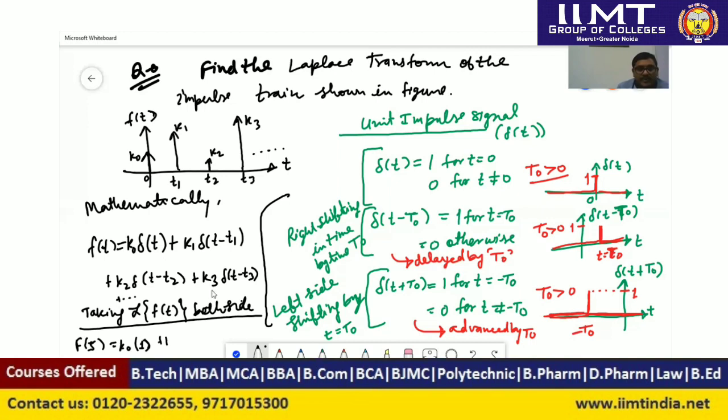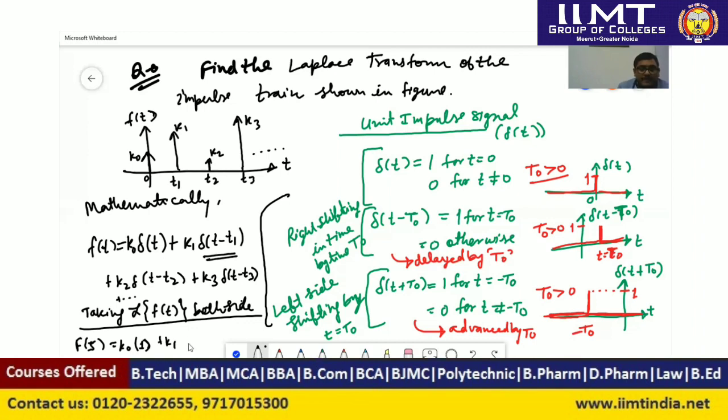Similarly, k1 times, and this signal is shifted by time t equal to t1. As I have told you earlier, we can use here the time shifting property, which we have learned. So if a signal x of t has Laplace transform X of s, then x of t minus t naught will have Laplace transform of e to the power minus s t naught times X of s.